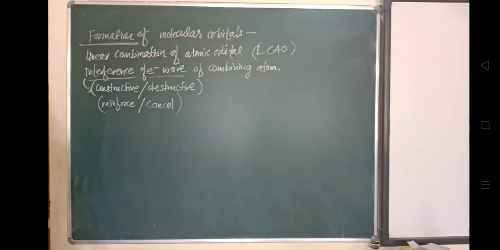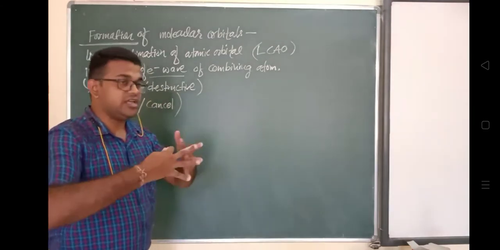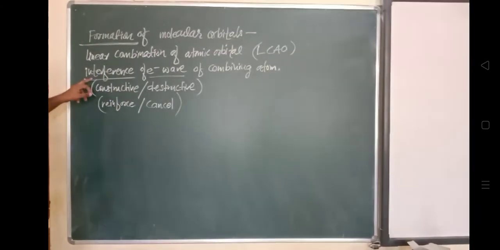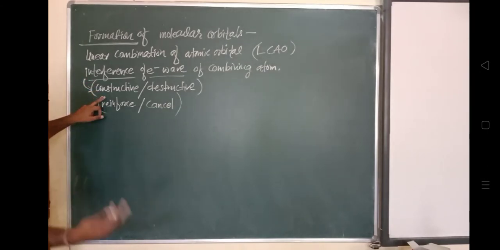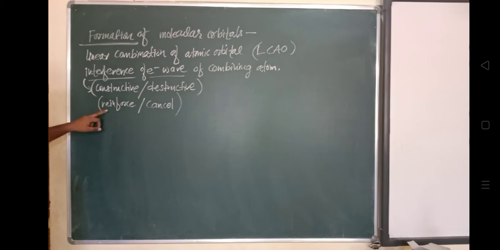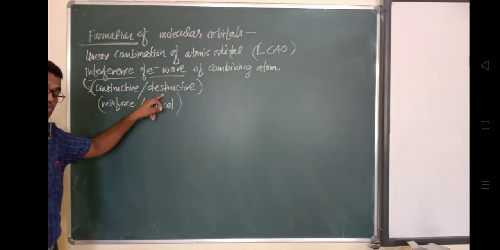Okay, so we can say that two atomic orbitals combine in two ways to form a molecular orbital. These molecular orbitals are formed by two atomic orbitals.